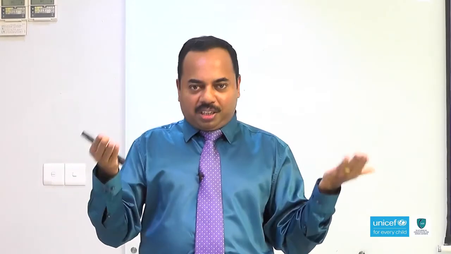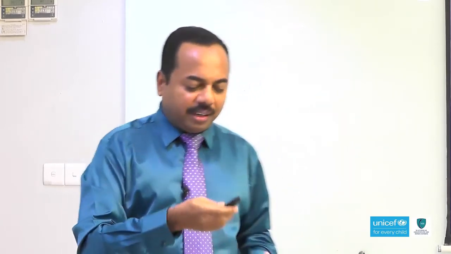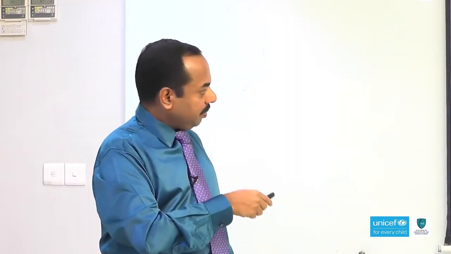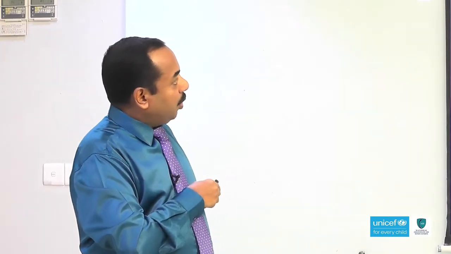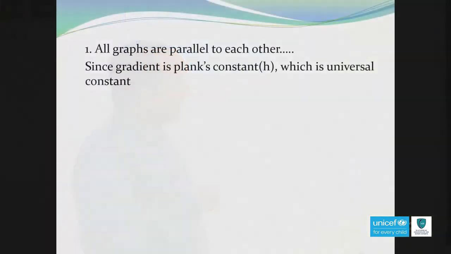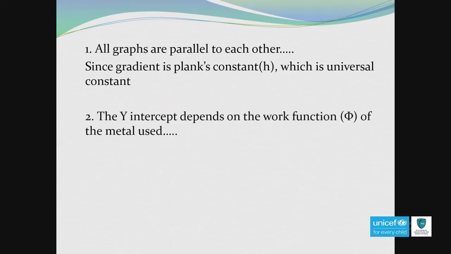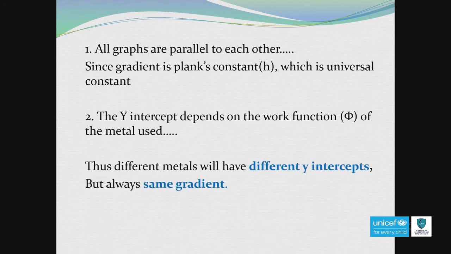So, remember, whenever you plot more than one graph, the lines should be parallel to each other, but they have different y-intercepts. All graphs are parallel since the gradient is Planck's constant, which is a universal constant. The y-intercept depends on the work function of the metal used. So, the conclusion is different metals will have different y-intercepts, but always the same gradient.